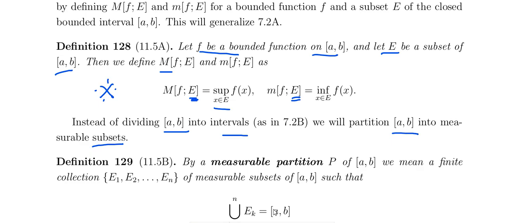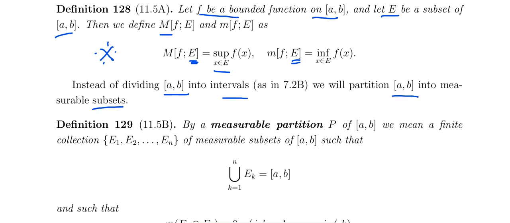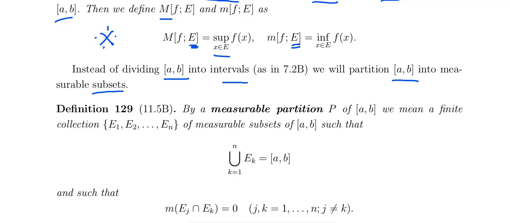So how do we define a measurable partition P of [a, b]? It is a finite collection E1, E2, ..., En of measurable subsets of [a, b] such that the union of the Ek is [a, b]. There we have intervals I1, I2 and so on; here E1, E2, ..., En are measurable subsets.